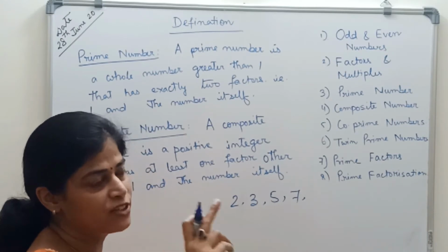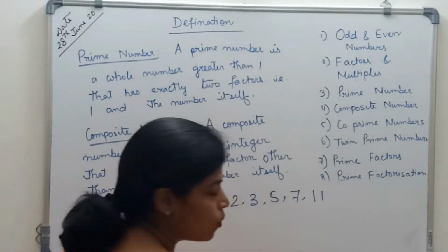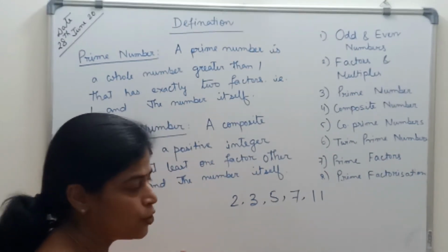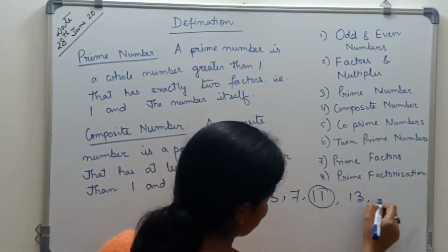1, 9 and 3. 3 factors are there. So 9 is not prime. Then 11, 1 into 11. Any more factors are there? No. So 11 is prime. 13 is prime. All are primes.